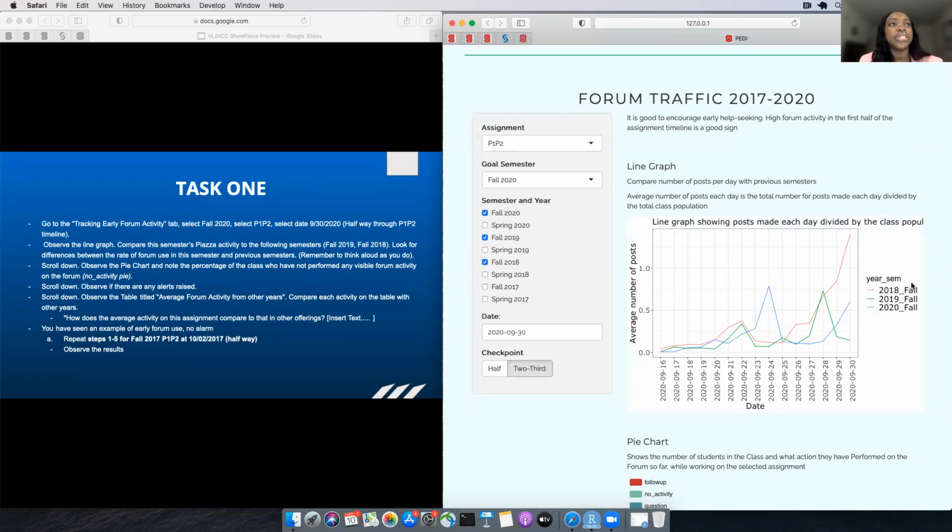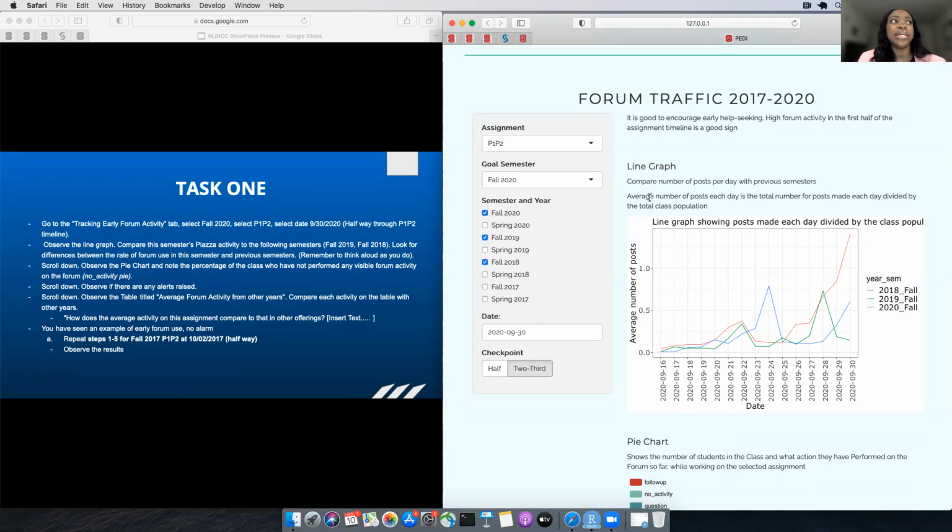From this graph, we see that fall 2020, our goal semester, is in blue, while the other semesters are in red and green. So we see that early in the semester, so this is the beginning, the start date of the assignment, the date the assignment was released, till halfway through the assignment's duration, some students in 2020 did not talk about the assignment on the first day.